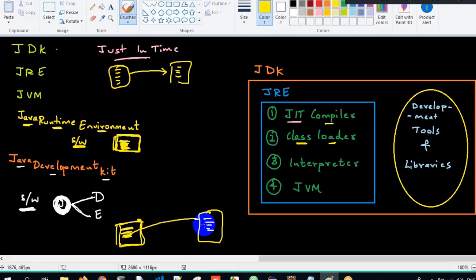For example, you have parked your car inside the basement. Imagine there's an apartment, you stay on the 10th floor, and your car is parked in the basement. If you want to drive the car, you have to take it out on the road. That is when you can drive the car. Similarly, there is a class loader who will load the class from the secondary storage to the executable area, meaning the Java program stored somewhere in your C drive or E drive.